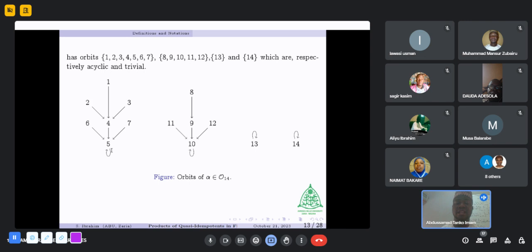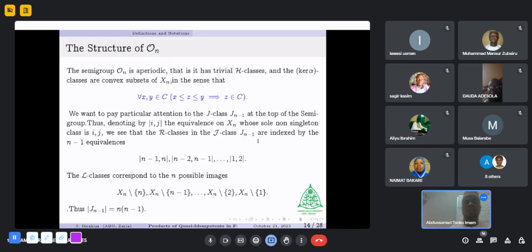This is an acyclic orbit because the size of the kernel of this orbit is 1. Likewise, for this one, the size of the kernel is 1. And this is the size of the orbit, the size of the kernel, which is 1. The semigroup ON is aperiodic. That is, the H class contains a singleton element. That is, it has trivial H classes.